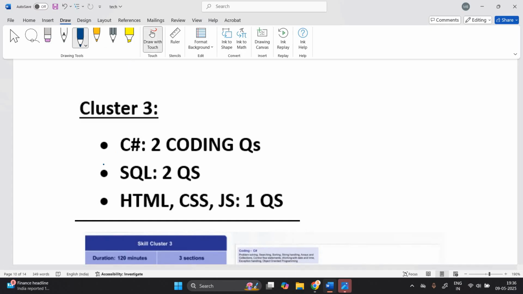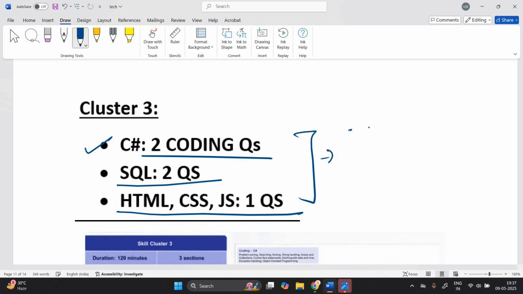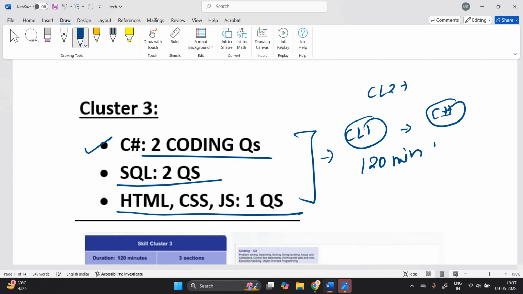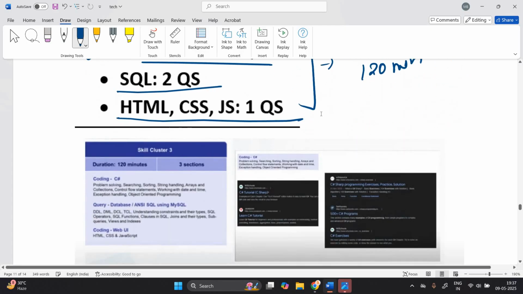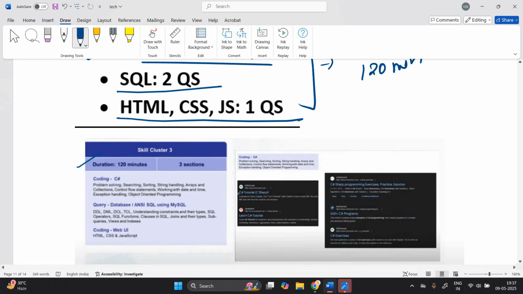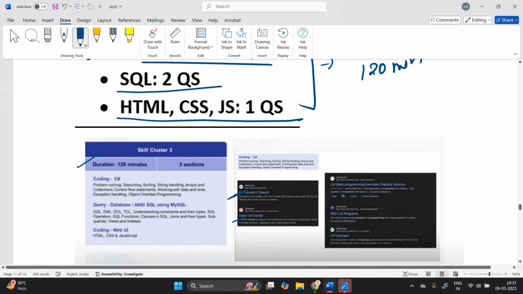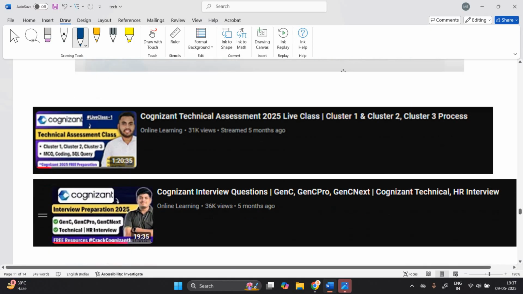Let's discuss cluster number 3. C Sharp 2 coding questions, SQL 2 questions, HTML, CSS 1 question. It is similar to cluster 1, only the C Sharp part is different, the rest is the same. 120 minutes of duration is there, and in cluster 2 as well, total 120 minutes of duration, same as all the sections. For C Sharp, W3 Schools, Java T-Point website, 500 plus C Sharp programs are there on the Sen Foundry website.